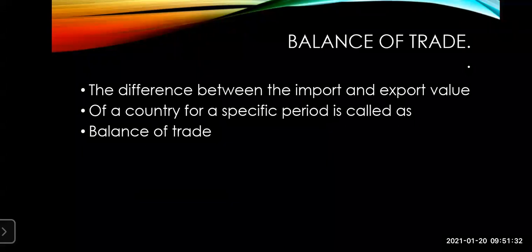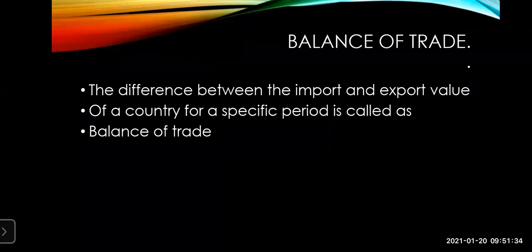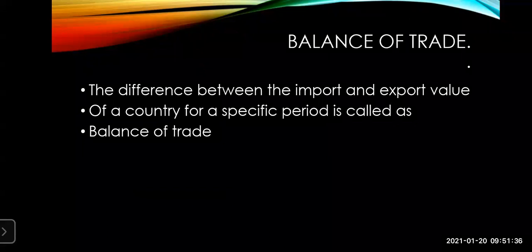The last part that we completed was export. Now we'll move to the next slide, that is the balance of trade. Page number 70, balance of trade. Now, what is this balance? By the word only, we can get some idea, something like balancing.